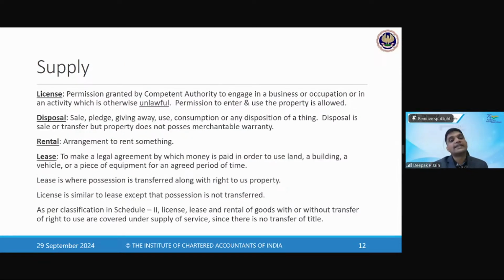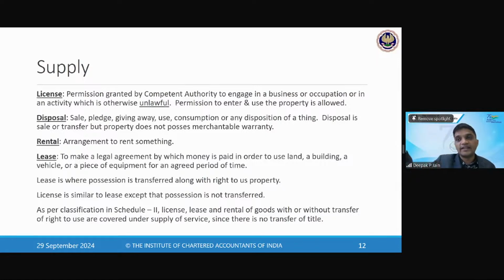Okay. Then license. License is permission which is granted by a competent authority to engage in a business or occupation or in any activity which is otherwise unlawful. An activity which is unlawful, but because of permitting that person, it becomes lawful, is an example of a license. License is similar to lease, except that possession is not transferred, like Tally license.